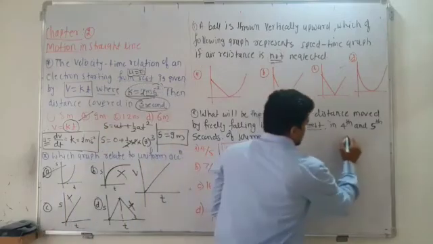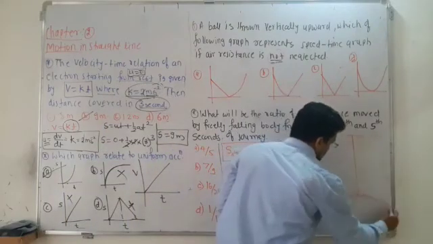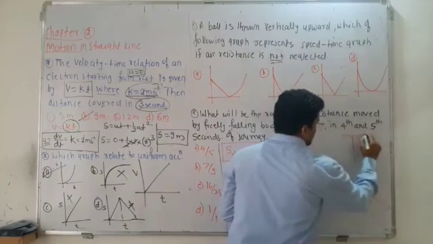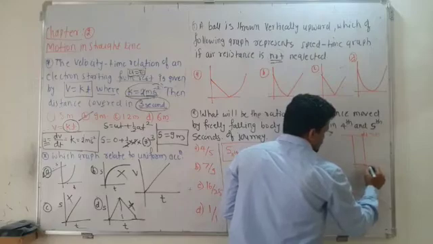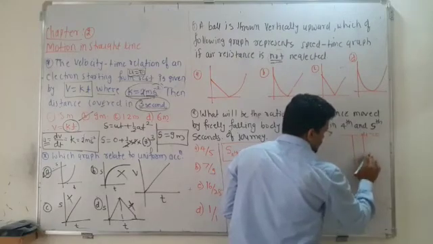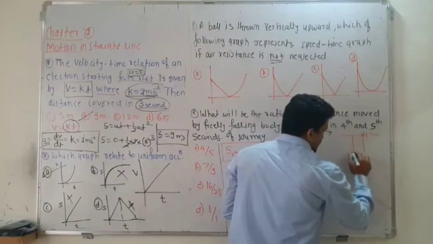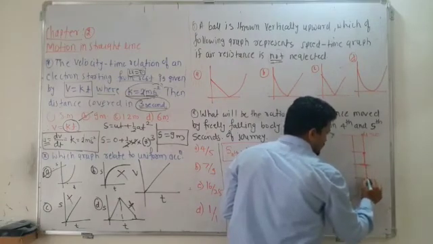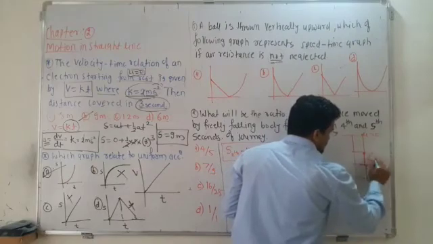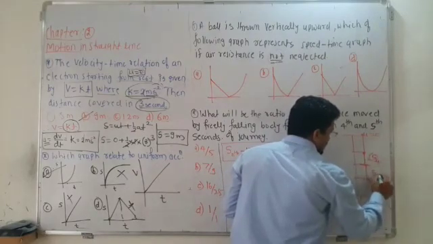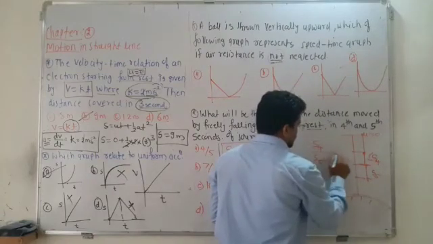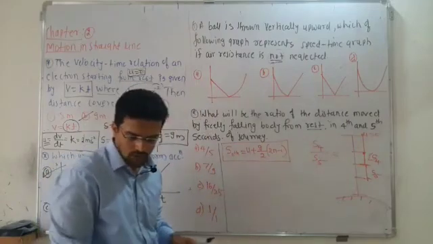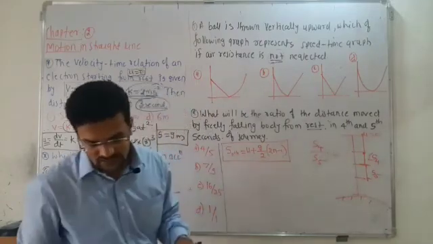Suppose the body is falling down to the ground, and the initial velocity is almost 0. When you drop it here, it covers a certain distance, maybe here it is 4 seconds and maybe here it is 5 seconds. In the 4th second means after the third second, this much distance, and in the fifth second means from the fourth second to the fifth second. So the distance here is S fourth and this is S fifth. So what will be the ratio? Ratio means S fourth divided by S fifth, you have to find out. Applying this equation you can find it easily.